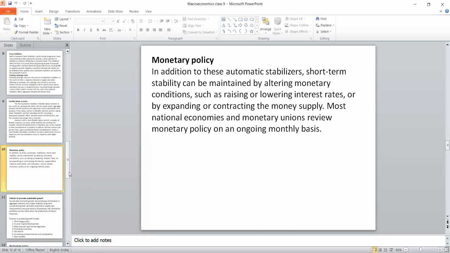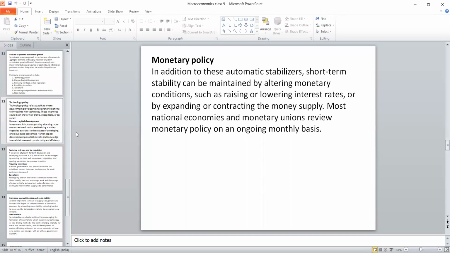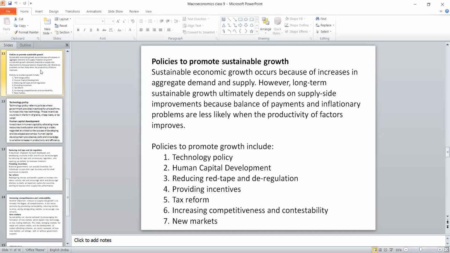Once we understand how to maintain the stability, the next thing we have to do is promote sustainable growth. Sustainable growth, which in turn gives economic stability. There are several measures taken by the government. I have summarized some of the things. There are 7 things which will improve the economic growth, which in turn gives economic stability.